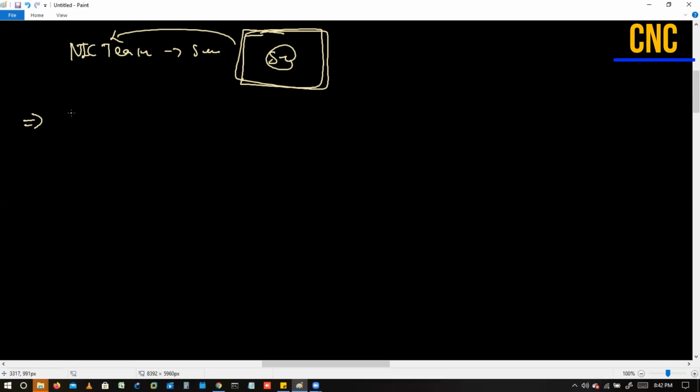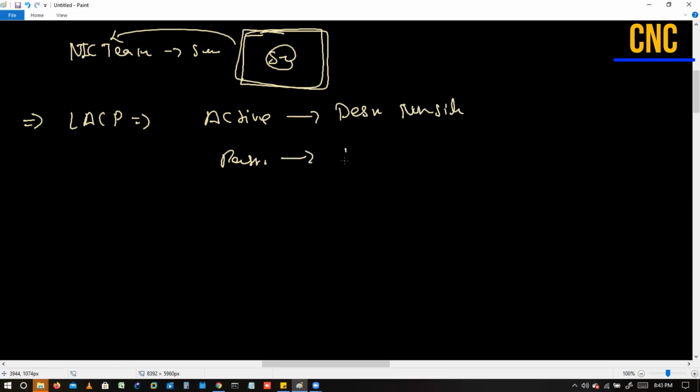Now, if I talk about LACP, that says the same thing. I do have active mode, and I do have passive mode, right? Active is like your desirable, non-silent, and passive is like your auto mode. That's it, no difference here. And LACP does not support a silent mode.